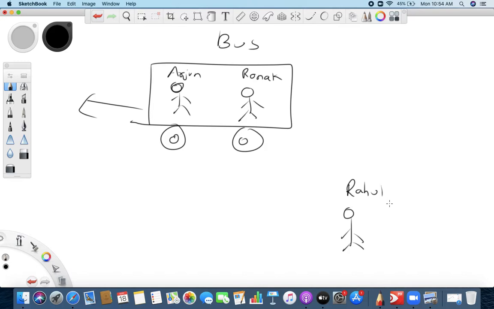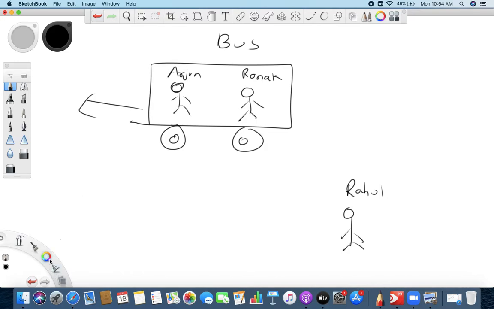When Arjun looks at Ronak, Ronak is at his seat. When Ronak looks at Arjun, Arjun is at his seat. They both are stationary. They both are not moving. So my question arises: if they both are stationary, then are they in motion? Now, when Rahul sees Arjun and Ronak, are they in motion?